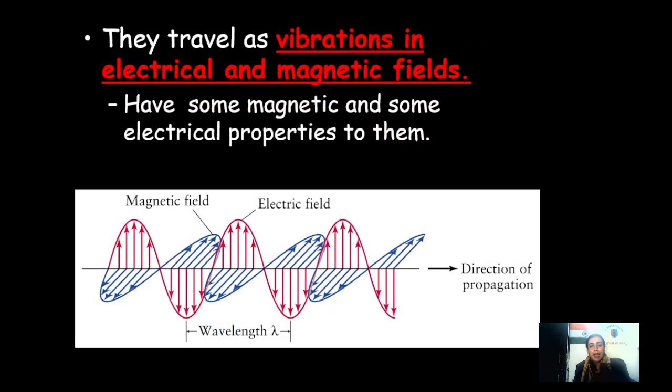So they travel as the vibration of electrical and magnetic fields, and in a plane wave it is seen that the electric field and magnetic field are perpendicular to each other and also perpendicular to the direction of propagation. It is shown in this figure that the red arrows show the electric field variation, and the blue arrows show the magnetic field. And of course they are perpendicular to the direction of their propagation.